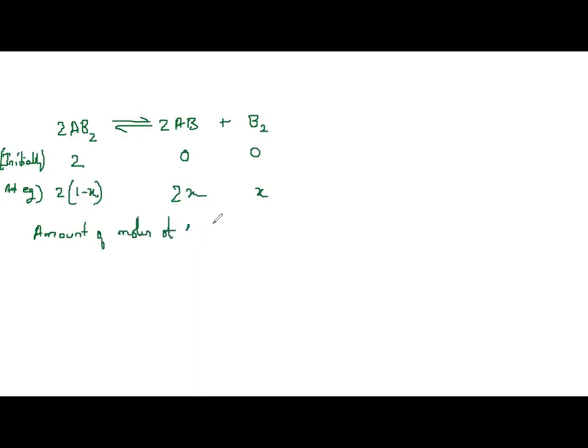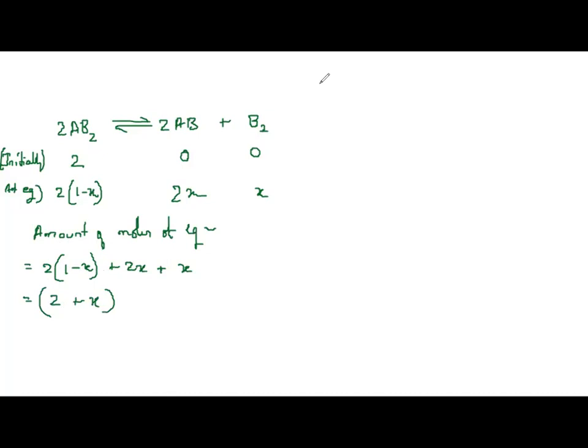So can I write here the amount of moles at equilibrium? That is equal to 2 into 1 minus X plus 2X plus X. Solve this out: 2 minus 2X, minus 2X plus 2X gets cancelled, so it remains 2 plus X. This is what remains, so this is the amount of moles at equilibrium.